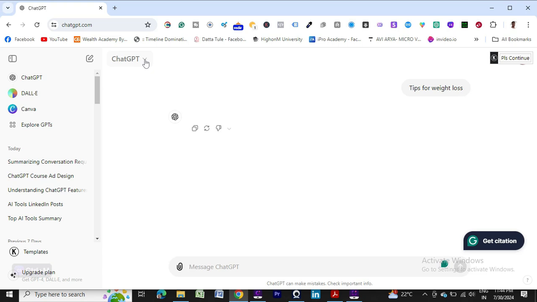And the main thing is how you can write a prompt. What we are asking ChatGPT is one prompt, and how we can master this prompt, that we will learn. This is the main objective of this course: how we can speak with ChatGPT. If you know how to speak with ChatGPT, we can speak with any other AI tools, like Bard, and a hell of a lot of other tools in the market.